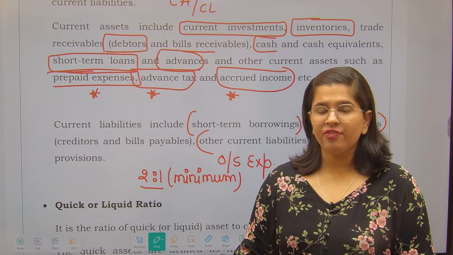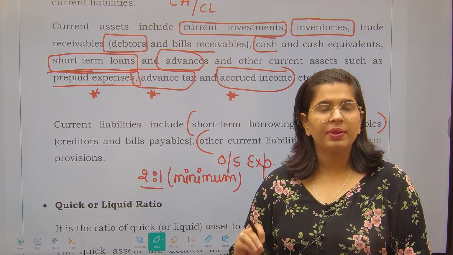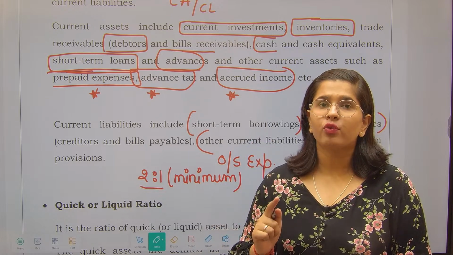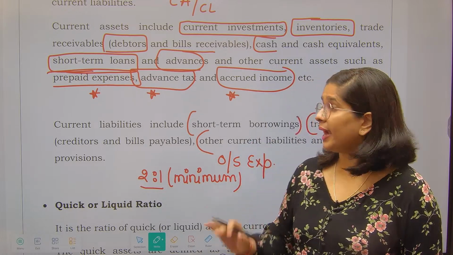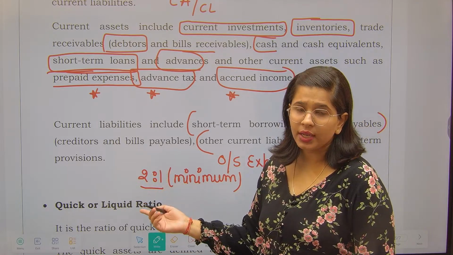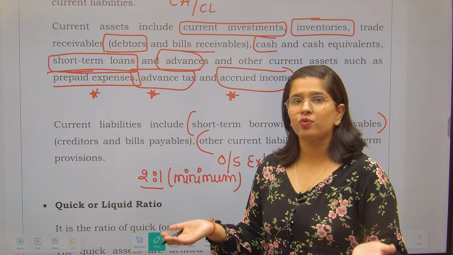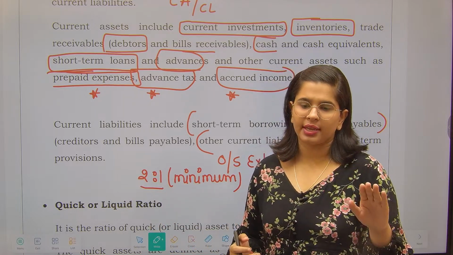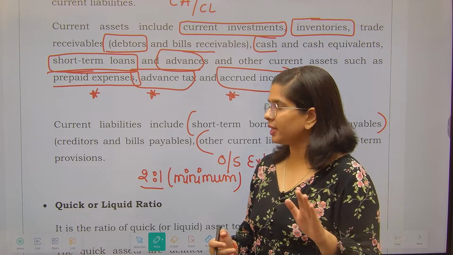I repeat, if I have to pay 1 lakh rupees of current liabilities, then at least I should have 2 lakh worth of current assets. At least, I am saying. So if my current ratio is 3:1, that is great. 4:1, great. But if my current ratio is 1:1, that is not a great sign.